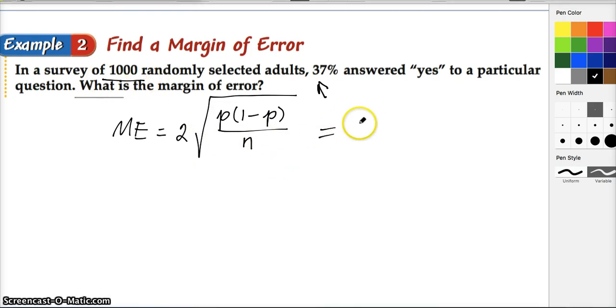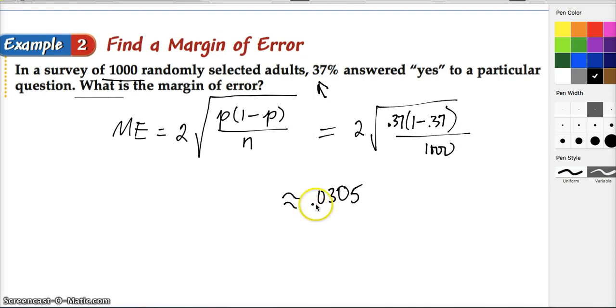So what we end up with is 2 times the square root of 0.37. Look how I'm putting that percentage in as a decimal. Times 1 minus 0.37, all of that over N, which is 1,000. With a little bit of calculator help, we find plus or minus 3% margin of error.